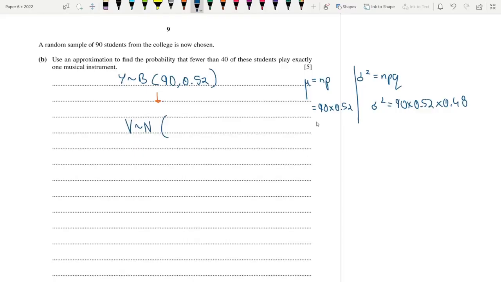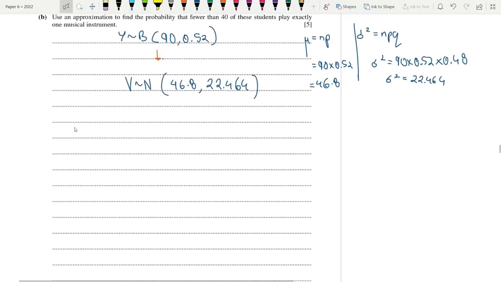So what are the answers? 90 times 0.52 is 46.8. 90 times 0.52 times 0.48 is 22.464. So it's 46.8 here, comma 22.464. This is my normal distribution, because we need variance and mean. We found that using np and npq. That's mark 1. Now let's move on.